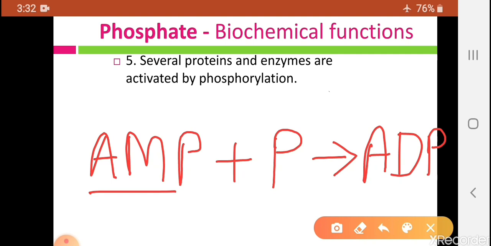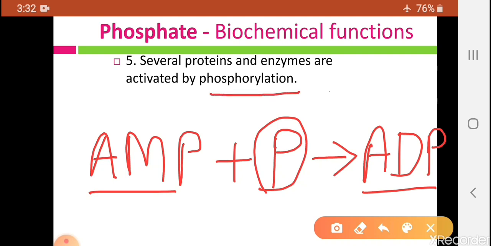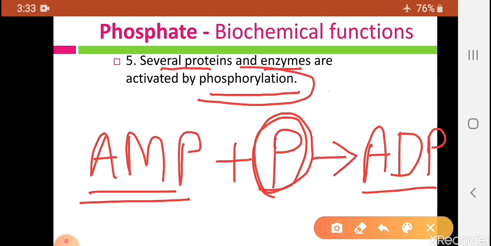So, AMP means adenosine monophosphate. When a phosphate molecule is added to it, it forms another molecule, ADP, adenosine diphosphate. This process is called phosphorylation, because in phosphorylation there is an addition of phosphate molecules to organic compounds. These phosphate molecules play an important role for several proteins and enzymes, which get activated with the help of phosphorylation.